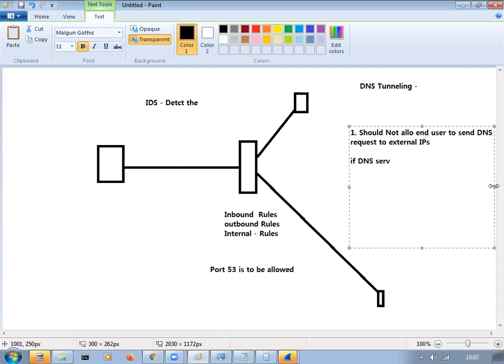We don't write it like that, but in a simple way we will write it like this: if the DNS server is not equal to whatever your DNS IP address is.